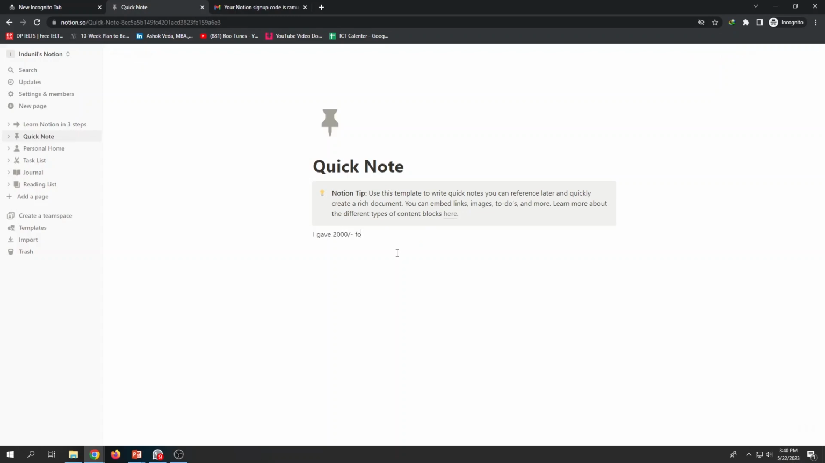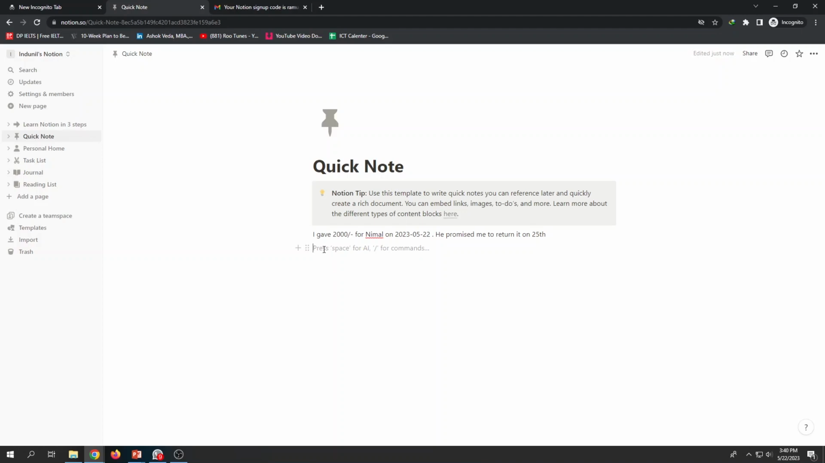I gave 2000 for Nimal. Then I say that he, Nimal, on... Then the date will automatically come, but I'll say that 2023 5/22 he promised me to return it on 25th. I just put that note. That's fine.